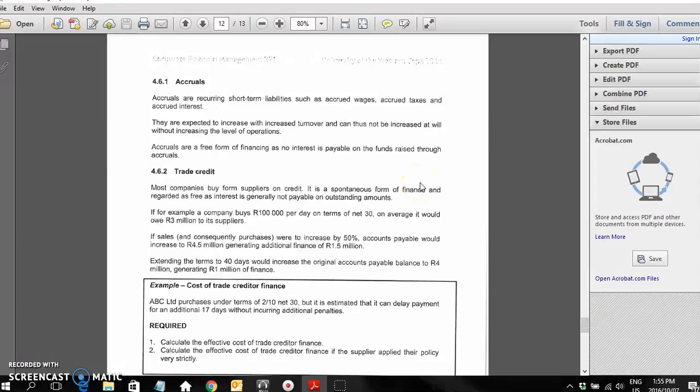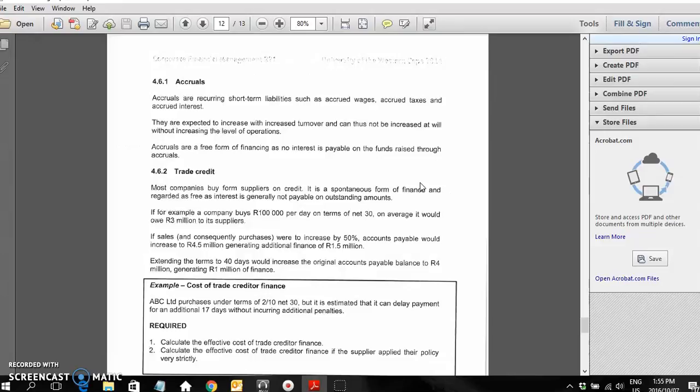So accruals are just recurring short-term liabilities like wages and salaries, taxes like pay as you earn and VAT, and accrued interest. And this is a spontaneous source of finance. So you simply accrue wages throughout the month. The employees work for 22 days or 30 calendar days or whatever, and you only pay them at the end of the month. So that's a short-term source of finance in the meantime.